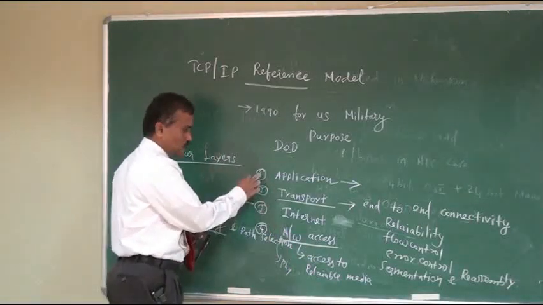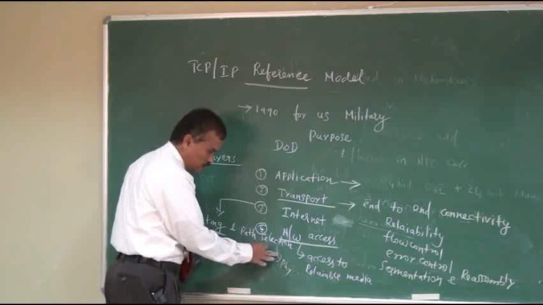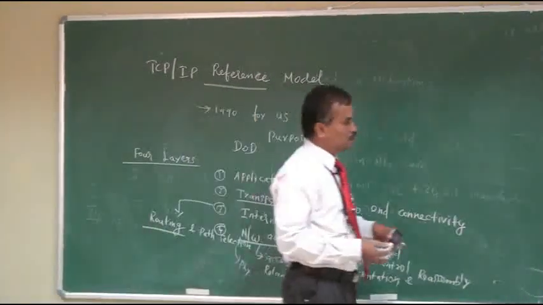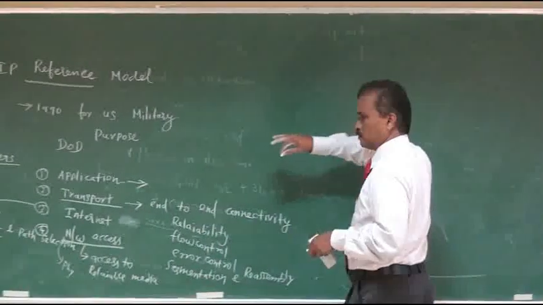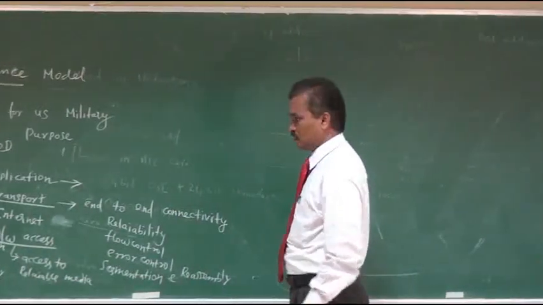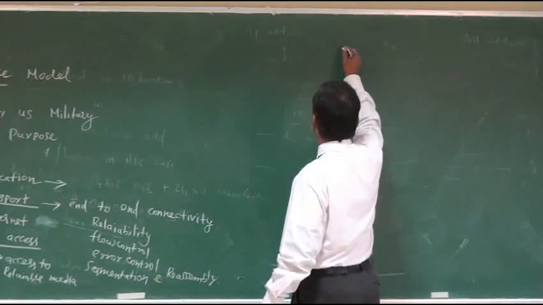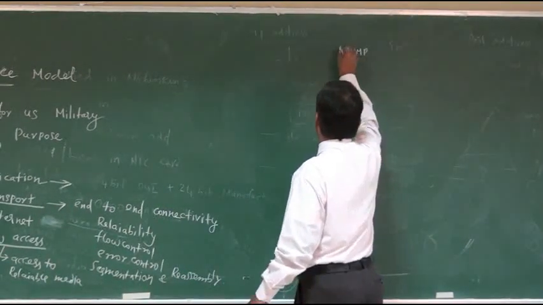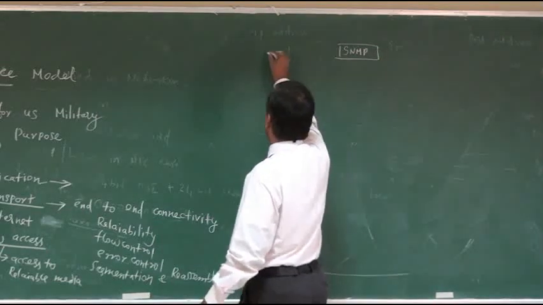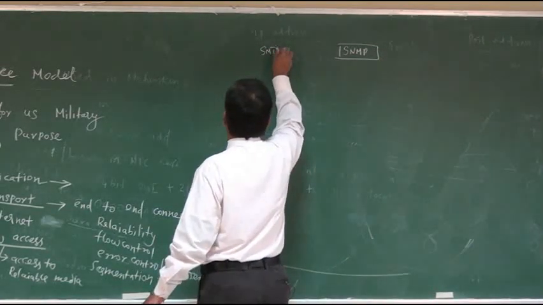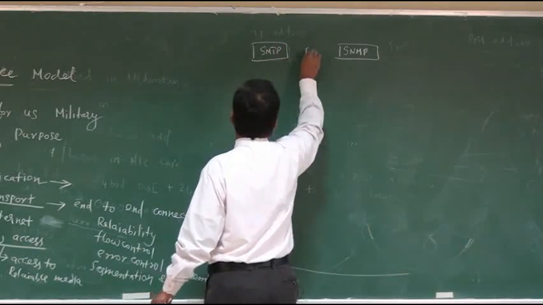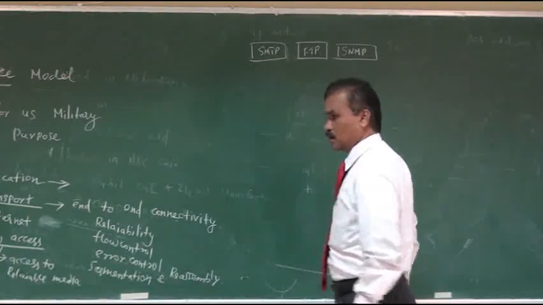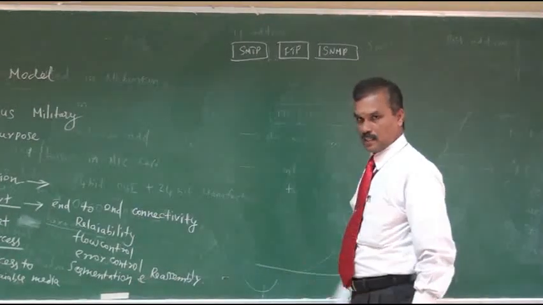So each and every layer is associated with some functionalities. These functionalities are carried out by protocols at each and every layer, right? For example, in the application layer, I already told that SNMP is for network management, SMTP for mail application, then FTP for file transfer application. So we define the application protocols in the application layer.